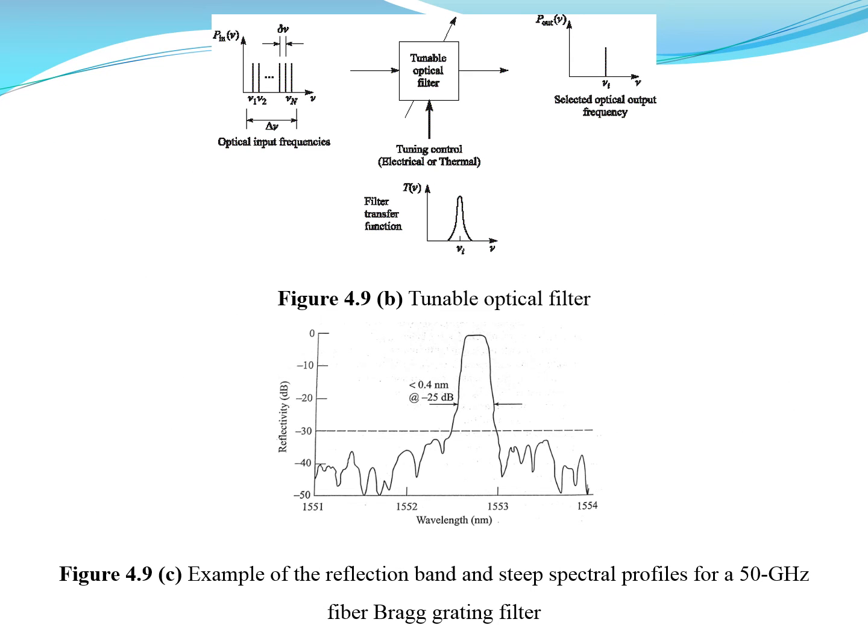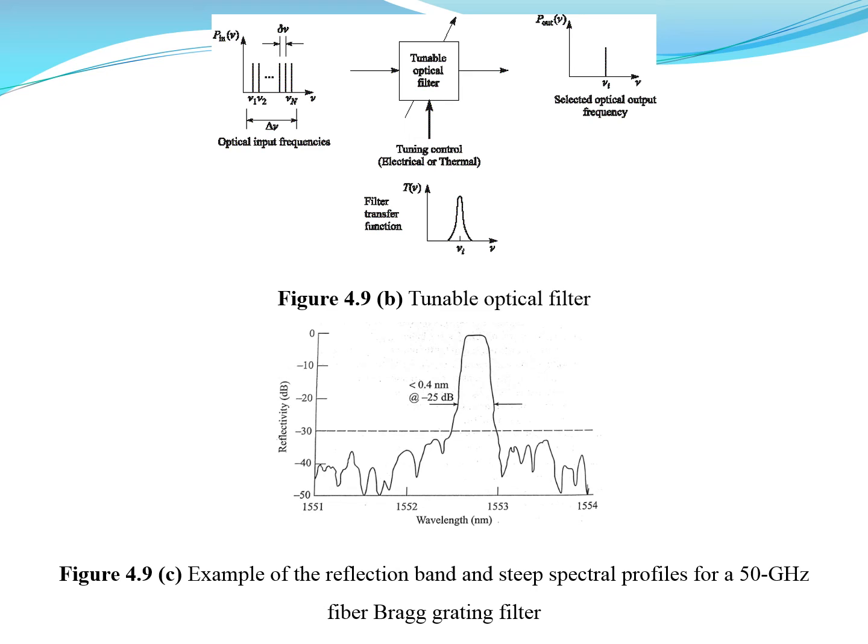So this is a diagrammatic representation of a tunable optical filter. We see the optical input frequencies, and these signals are passed through a tunable optical filter. A selected optical output frequency is obtained here. It will select the required optical output frequency.